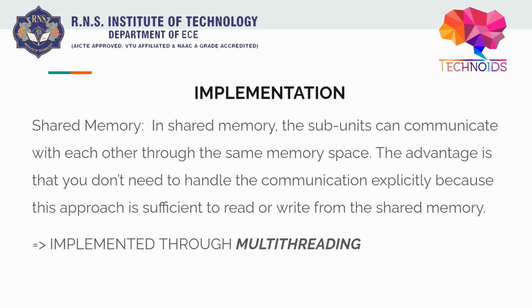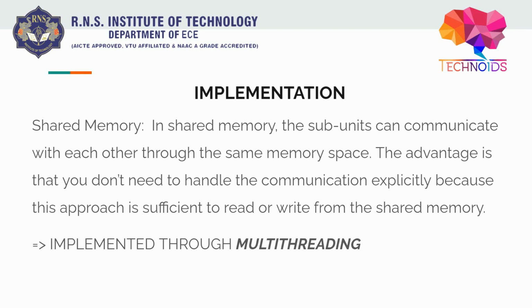Okay, now how do we implement parallel programming? There are basically two types of implementation. One is shared memory. So what is shared memory? Shared memory is basically a common unit of memory that is shared among multiple entities or threads. You will learn later what threads are. I'll tell you what threads are and all that.